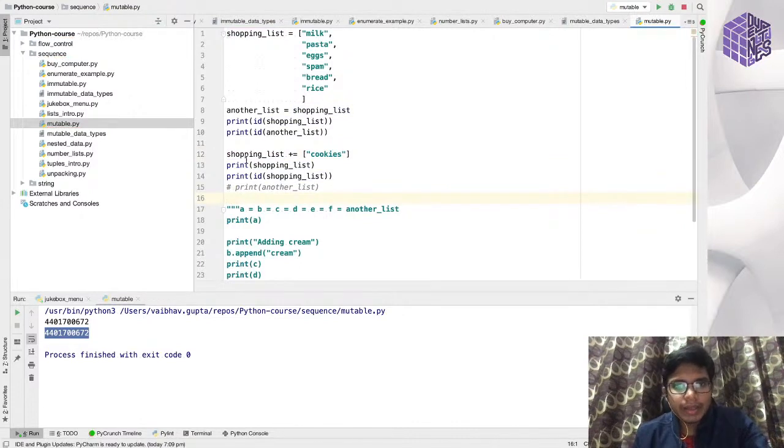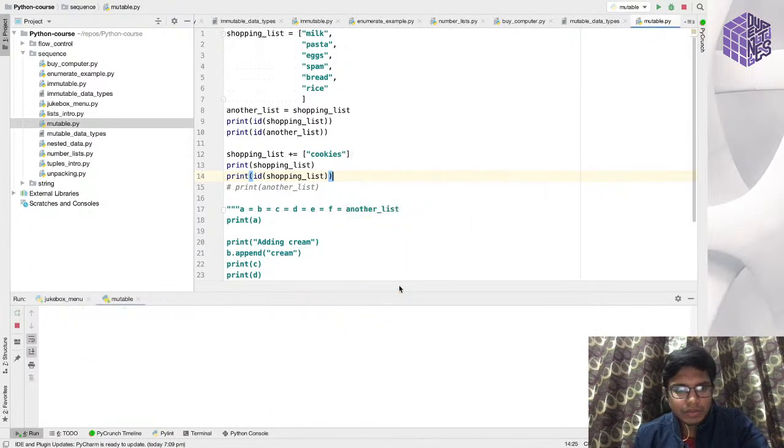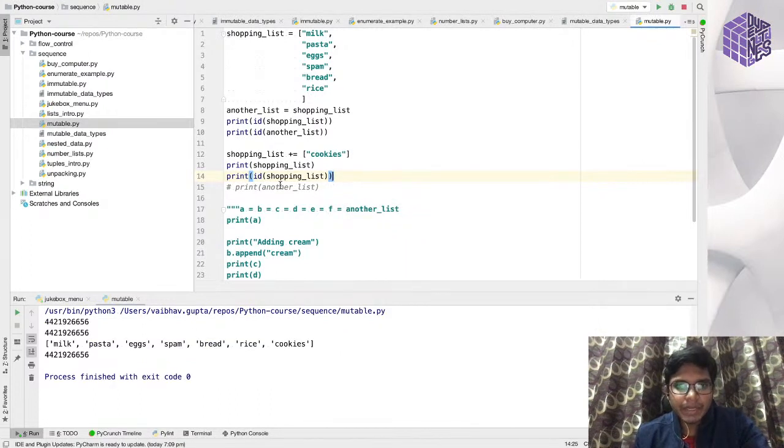So in this snippet, what I am doing is appending to this shopping list an additional item, cookies, and then I'm printing the shopping list. If I print the shopping list and I also print the address of the shopping list, that is still the same. It has not changed. And if I print another list, guess what? The another list will also have the same items as shopping list, because another list is pointing to shopping list. They are pointing to the same address, right?